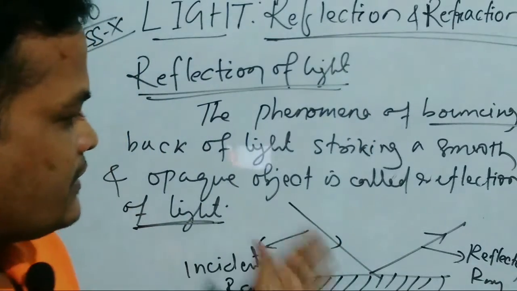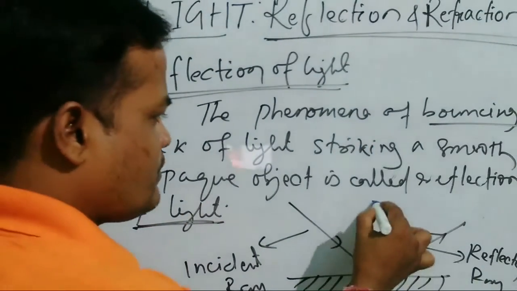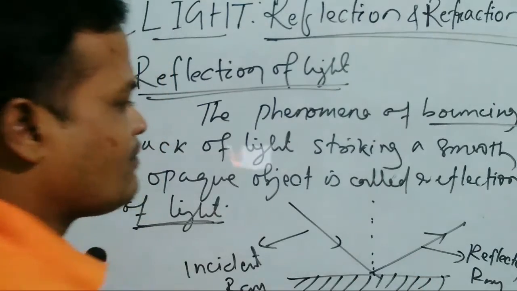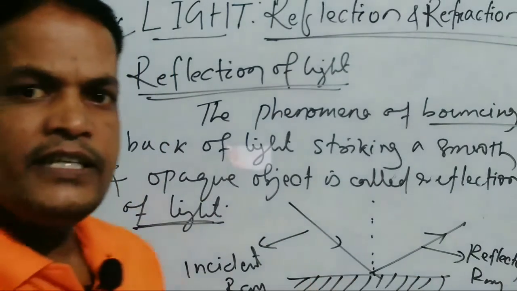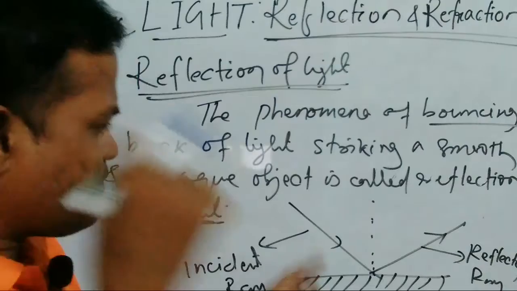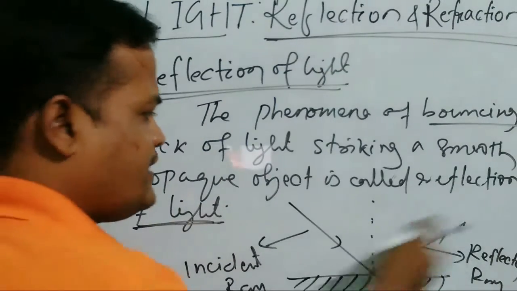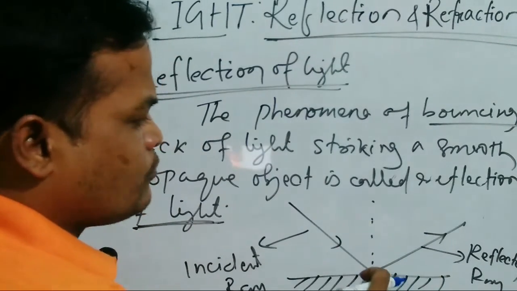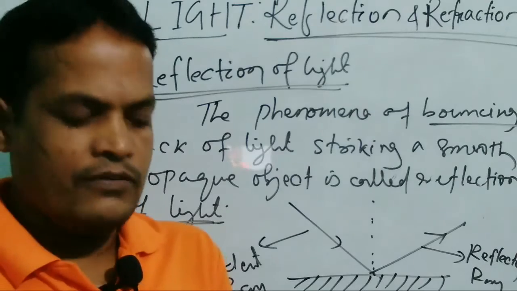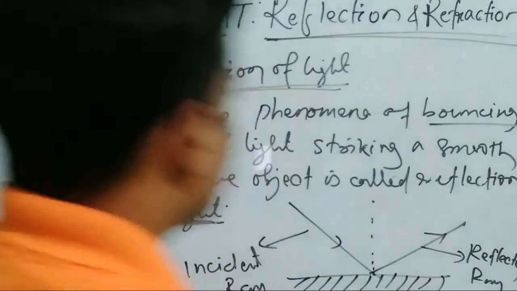See friends, this is one of the phenomena of bouncing back of light. This phenomenon of bouncing back of light after striking a smooth opaque object is called reflection of light. Let us see types of reflection.